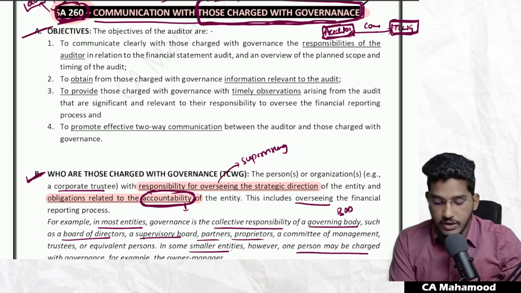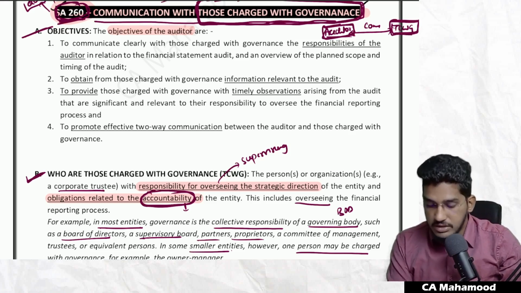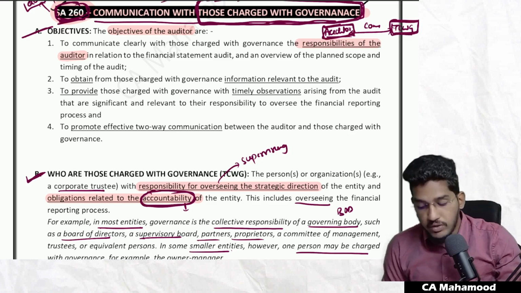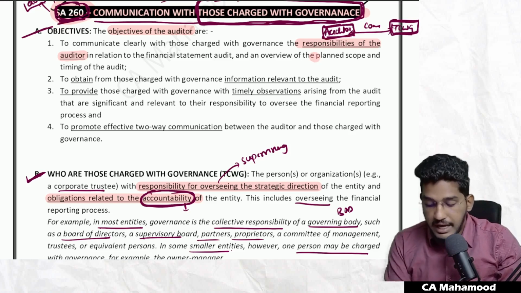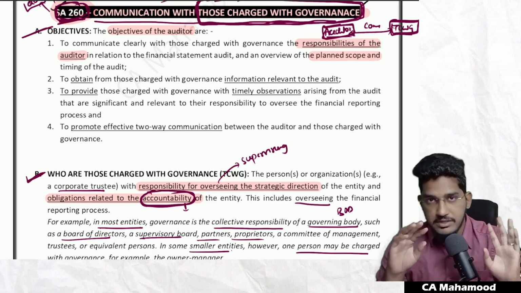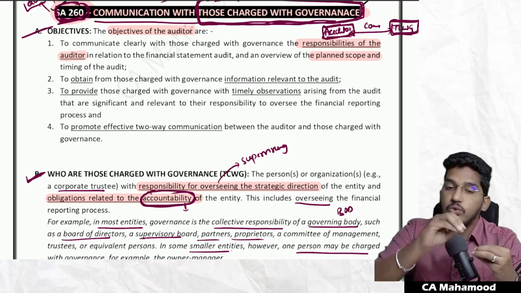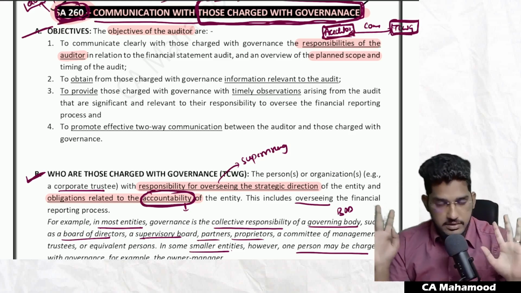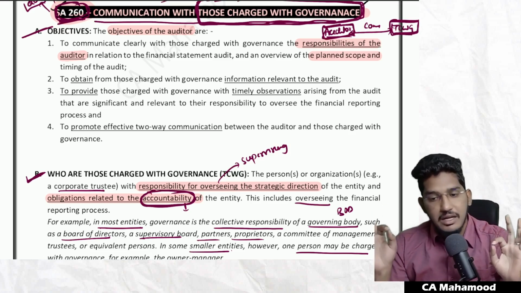So the objectives of the auditor, you can also say the responsibilities of the auditor as per this standard, are to communicate clearly with those charged with governance the responsibilities of the auditor in relation to the financial statements audit, and an overview of the planned scope and timing of the audit. So the first responsibility which an auditor has to fulfill as per SA 260 is that you have to go and communicate with those charged with governance what your overall responsibilities are. You have to make those charged with governance clear.